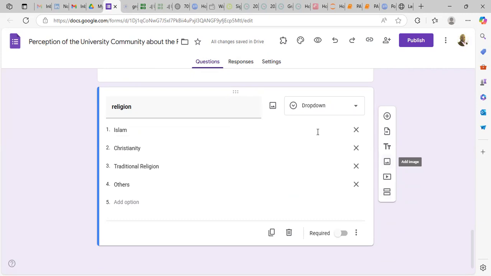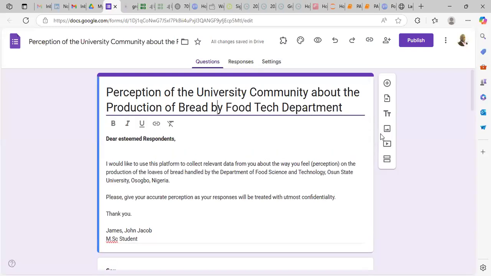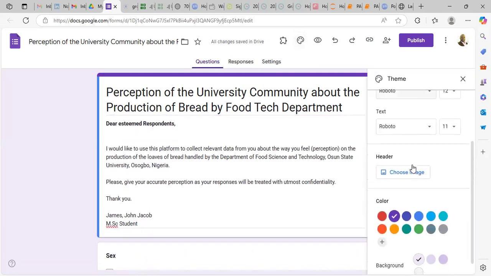We can add image to the beginning. Look at this beginning now. We can add image. You can add questions. But in this place, you can add theme. You can customize theme. Look at this, customize theme. Let me go and customize theme like this. How to customize theme.